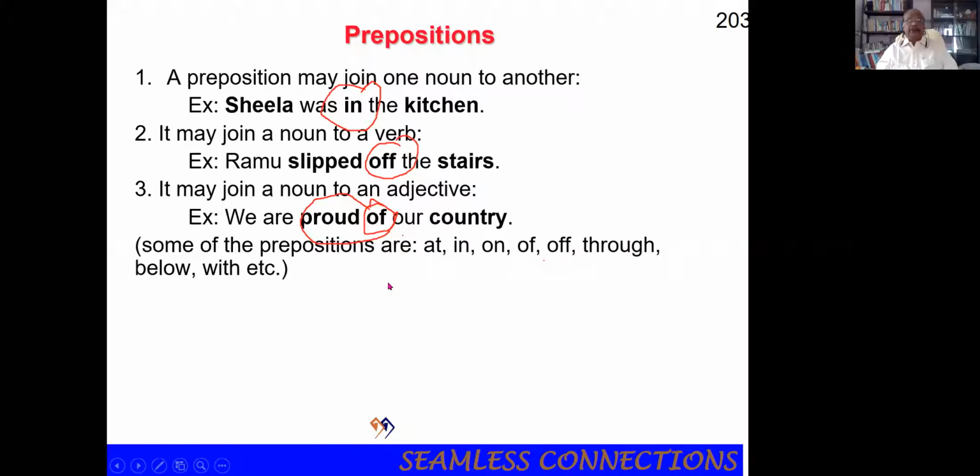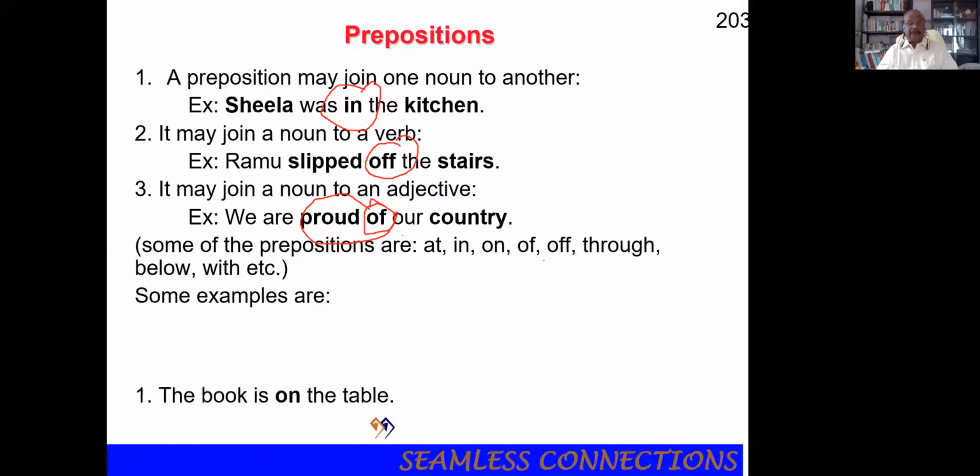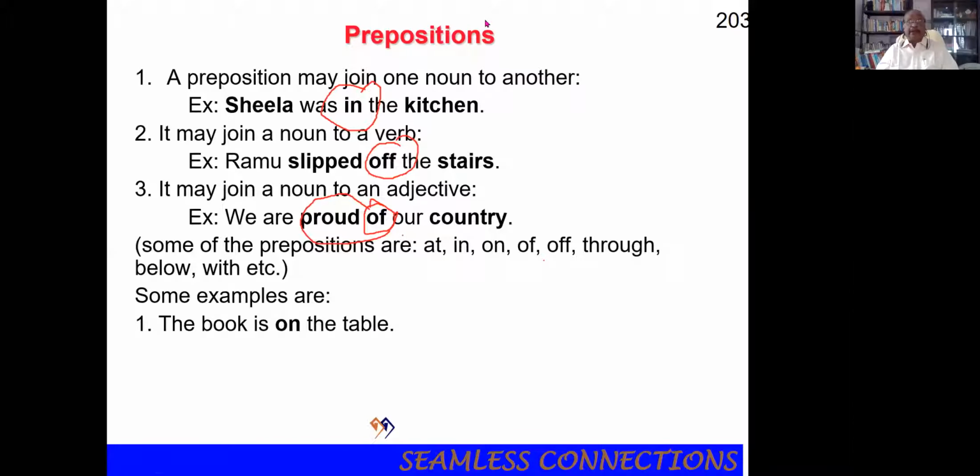Now, some of the prepositions are at, in, on, off, through, below, with, etc. So please understand there are umpteen number of prepositions. Here I give only a small list. Some examples are: the book is on the table.